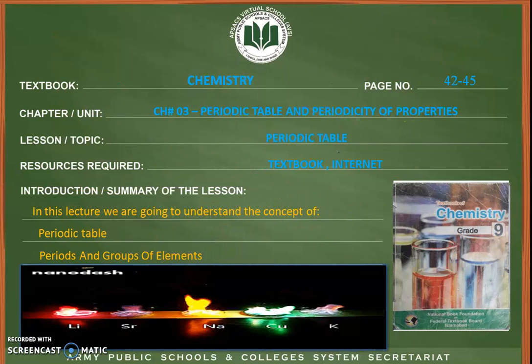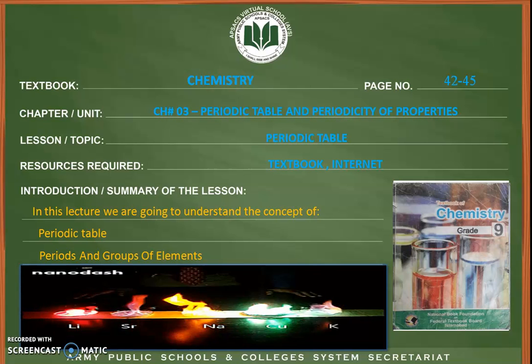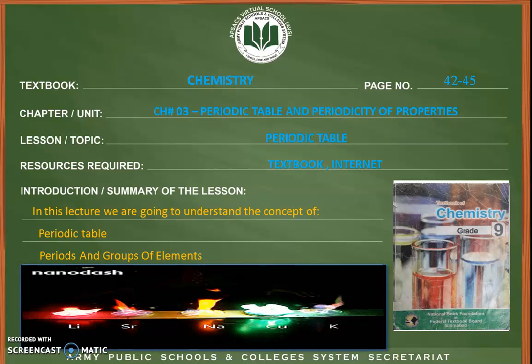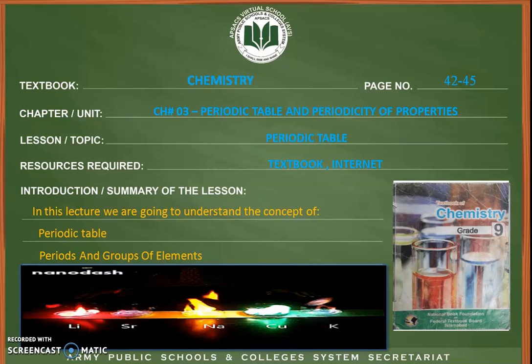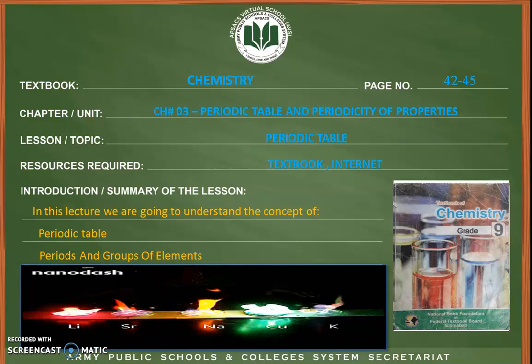In the lecture for this week, we are going to start our chapter number 3, periodic table and periodicity of properties. And we are going to cover our book page number 42 to 45. In this lecture, we are going to understand the concept of periodic table and period and groups of element.